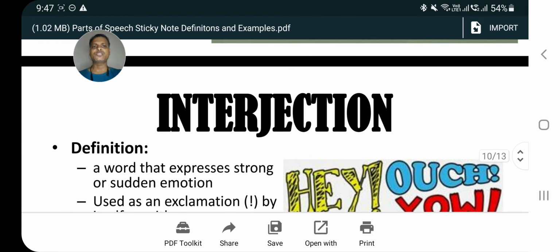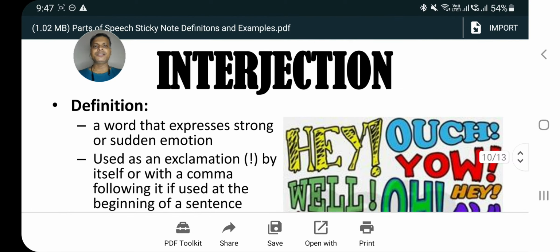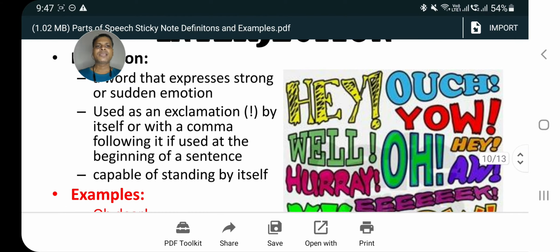Now let us come to the next one, interjection. Interjections are words that express a strong or sudden emotion, used as an exclamation by itself or with a comma following it if used at the beginning of a sentence.